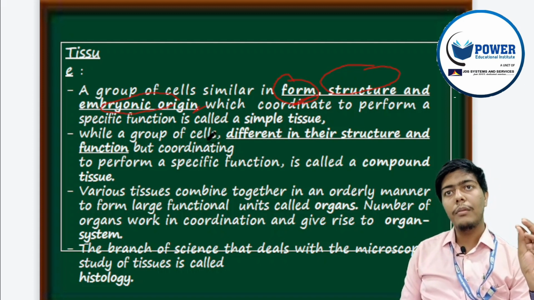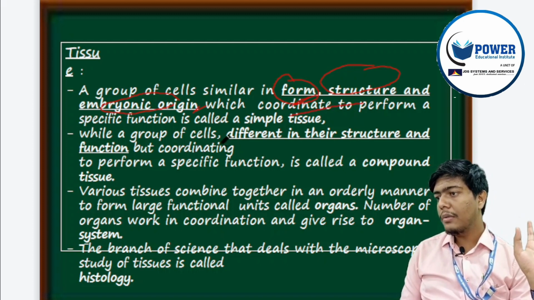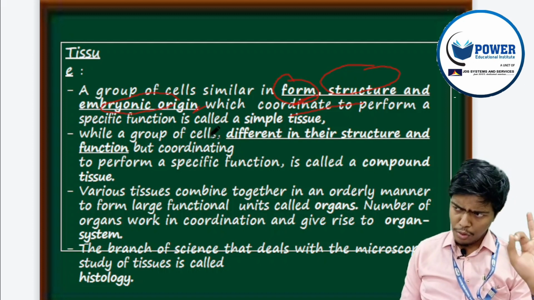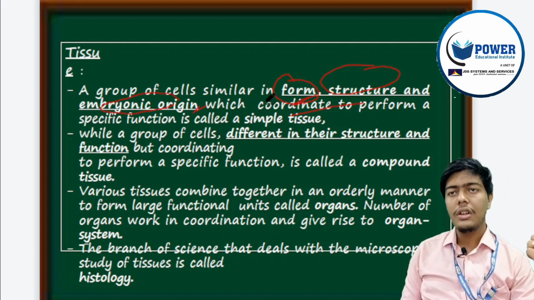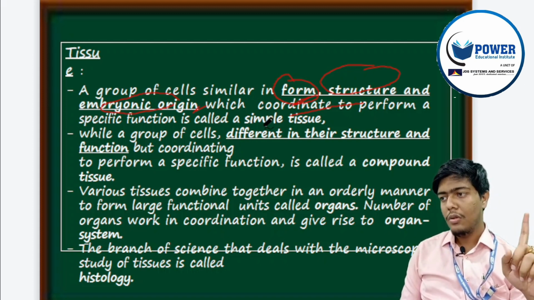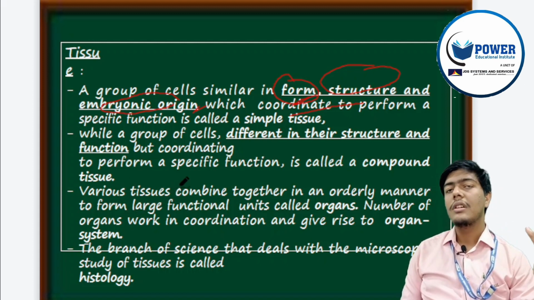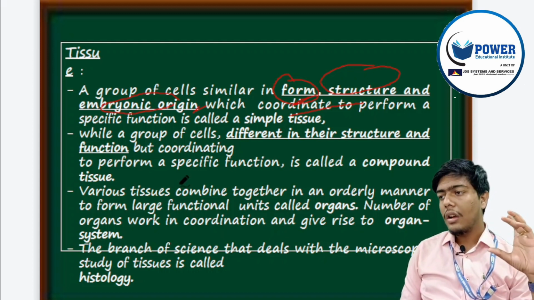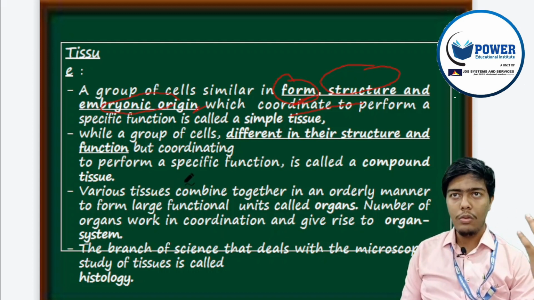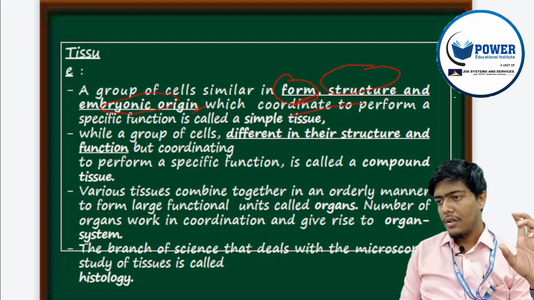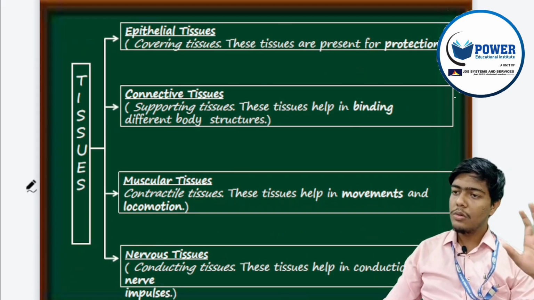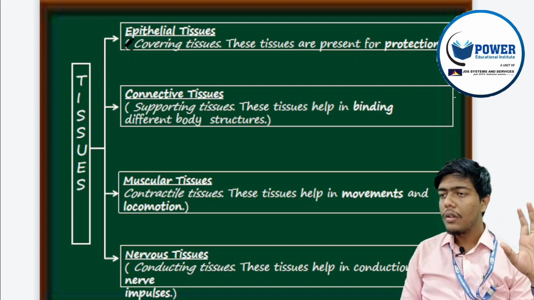All the cells originate from the same germ layer, and they coordinate to perform a specific function. So three things are very important: structure, function and embryonic origin. All are the same in a simple tissue. What is the definition of a complex tissue? A complex or compound tissue is a combination of more than one tissue to perform a single function. This is how tissue is defined, and tissues are broadly classified into four types.